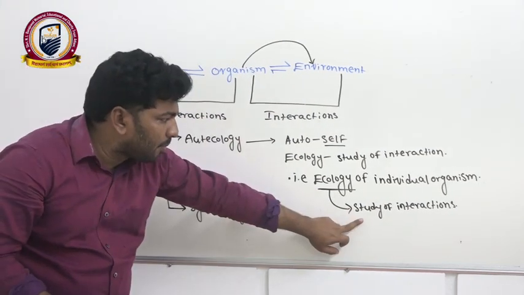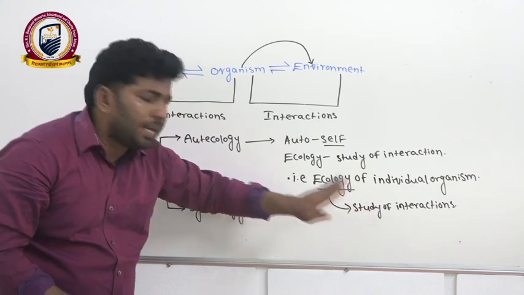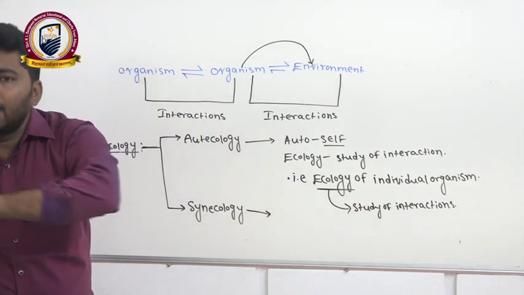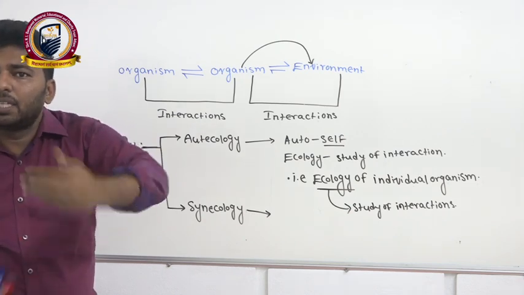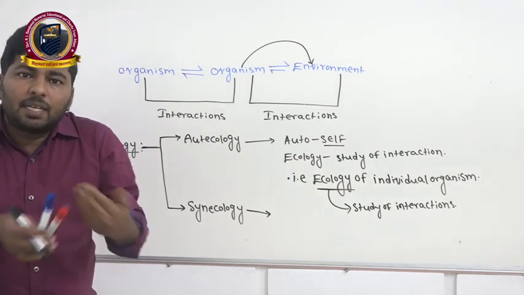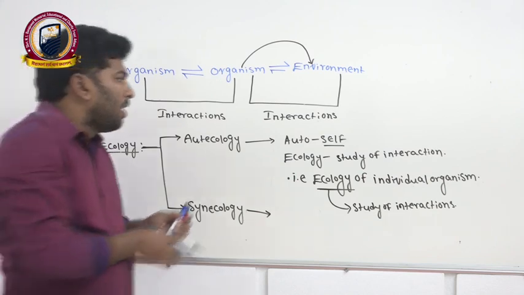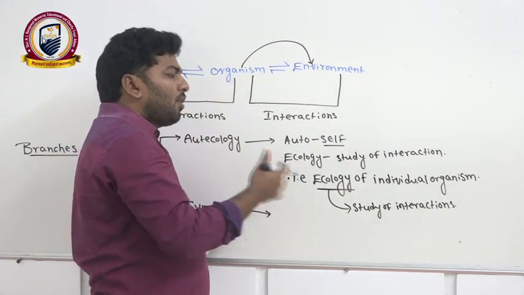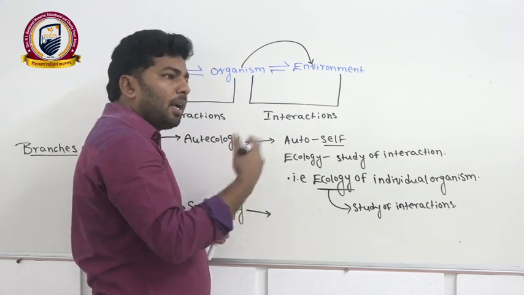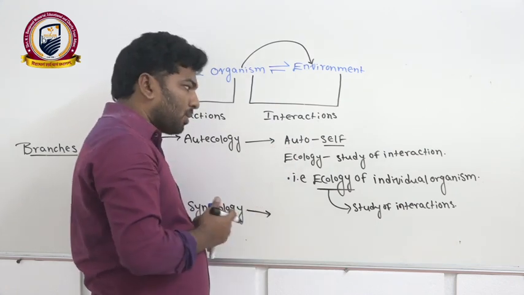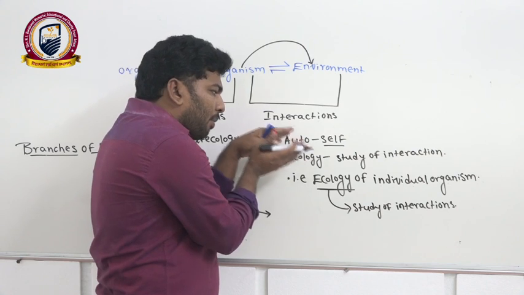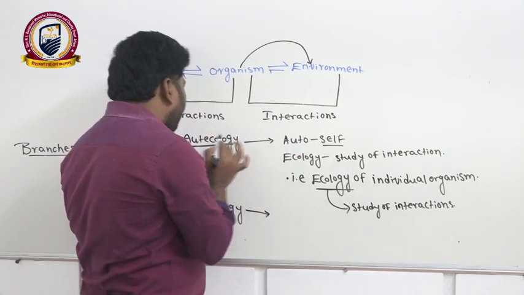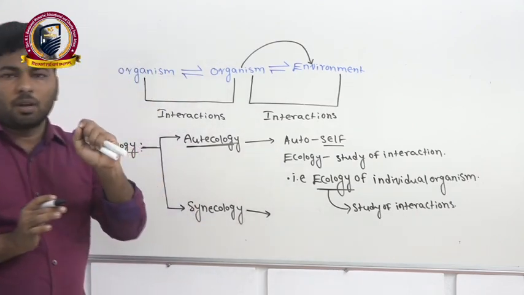Here we are studying a single organism: how it interacts with other organisms, with itself, and with its physical environment, how it survives and undergoes reproduction. We study the ecology of only a single organism, and we call it autoecology.